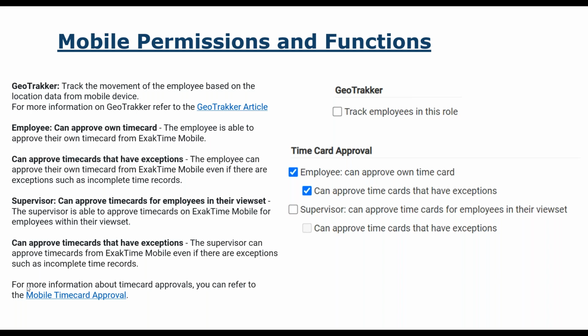And then you can also have a supervisor approve their view sets of employees' time cards as well. So you're having two QCs before it gets to your payroll or whoever's managing the ExakTime dashboard. So you've got the employee approval and the supervisor approval.